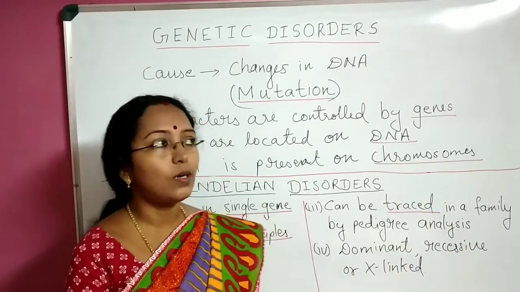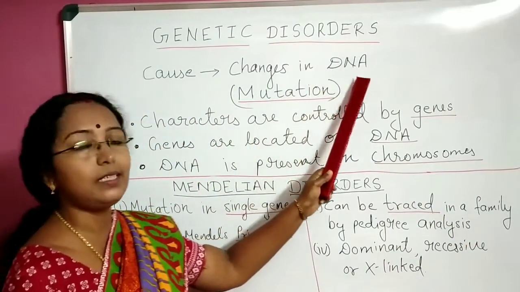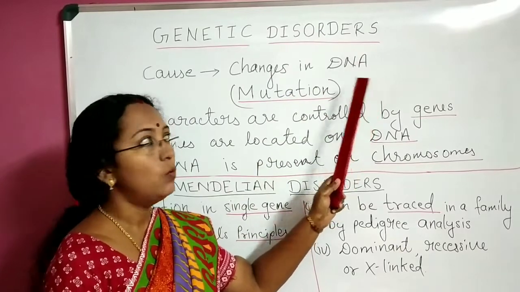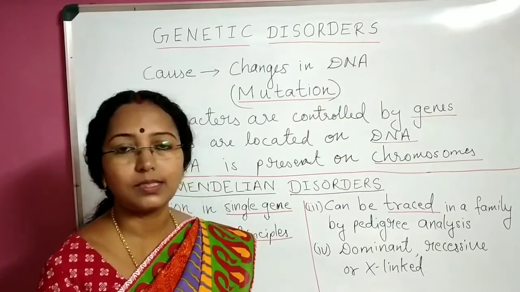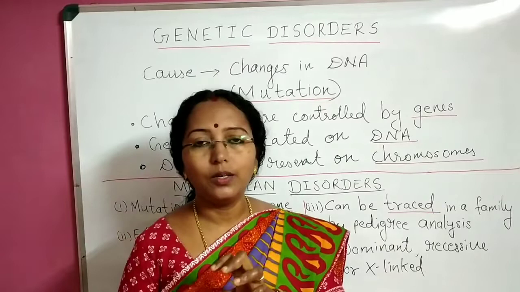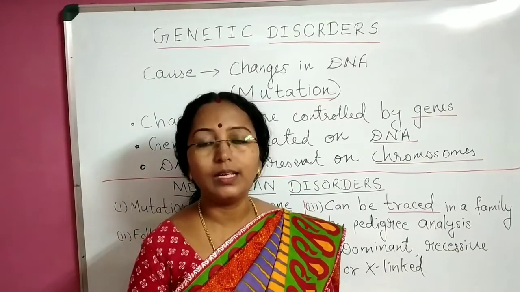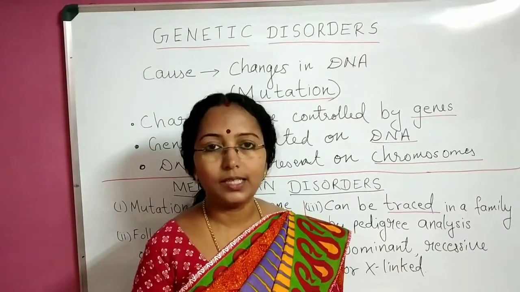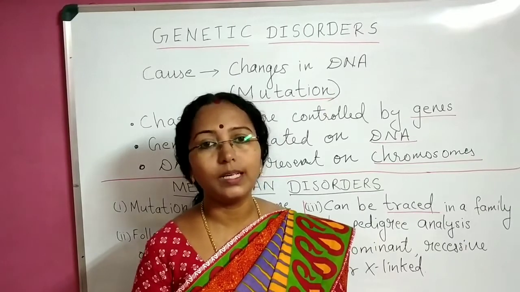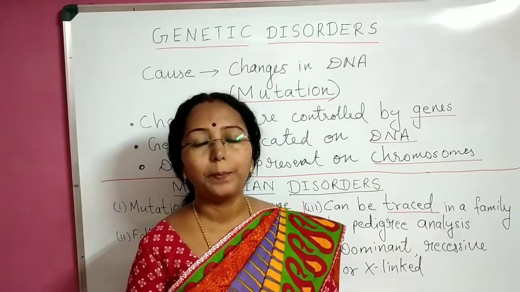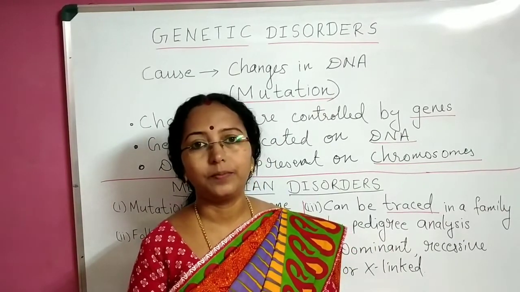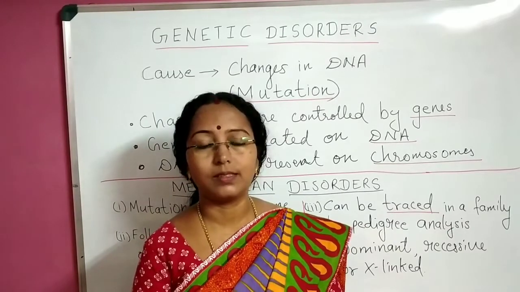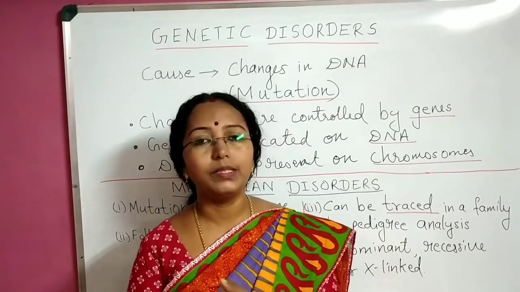So genetic disorders occur due to changes in DNA. What does this change in DNA mean? I hope you have learnt in standard 11 regarding the structure of DNA, deoxyribonucleic acid. That is our genetic material, and it has base pairs: adenine, guanine, thymine, cytosine.